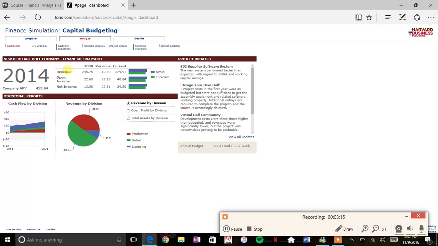Up here it shows our revenue from 2009, which was 254.75. The previous year was 312.4, and for our current year, 2014, we moved up to 329.91.